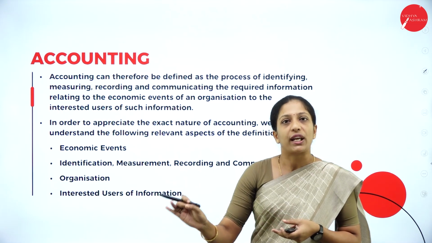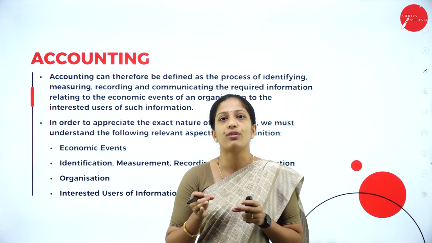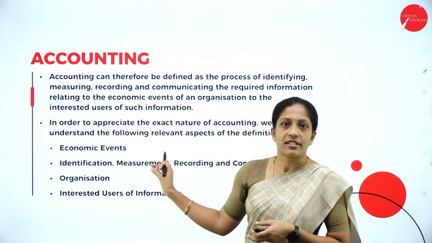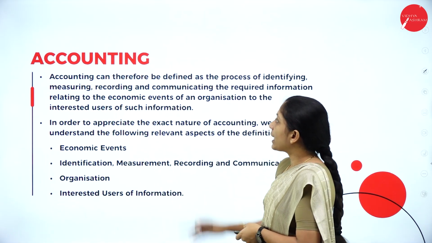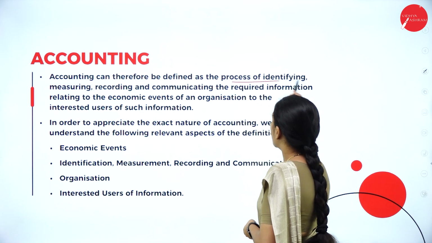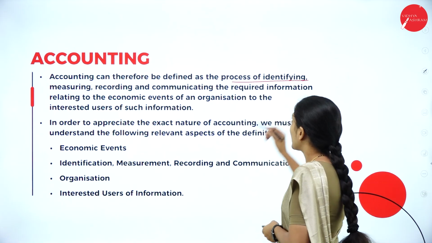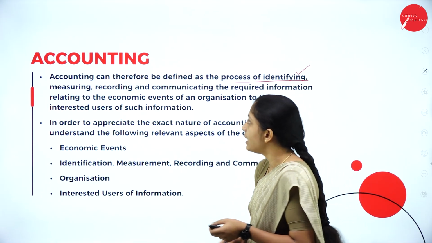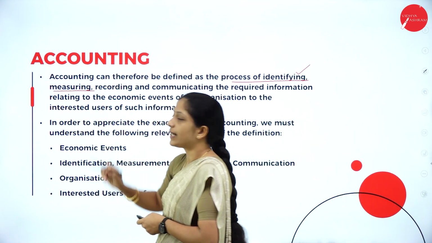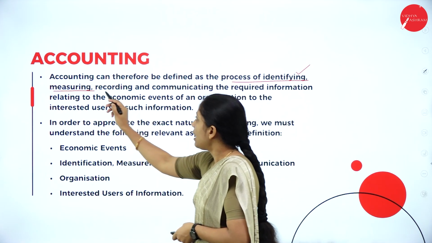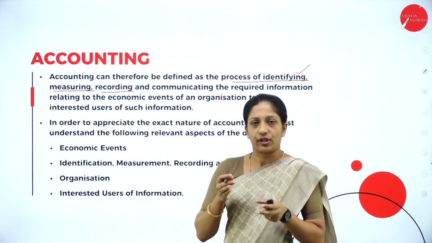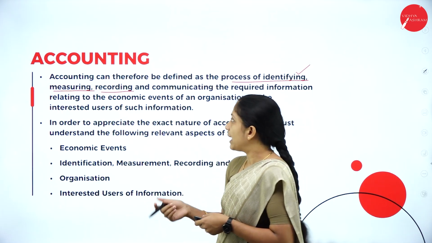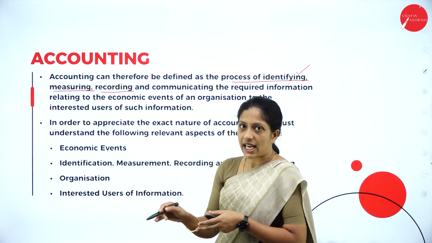So we shall leave that bookkeeping and accountancy because you have got to know the meaning of bookkeeping and accountancy. Now we shall concentrate on accounting. So accounting can therefore be defined as a process of identifying. Yes, we have to identify only those transactions which are of financial character. Then measuring, it has to be measured in terms of money. Then we will record the transaction in a particular book which is called the journal. After recording, we will classify, summarize and interpret.